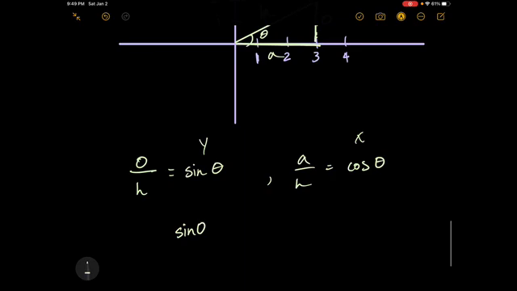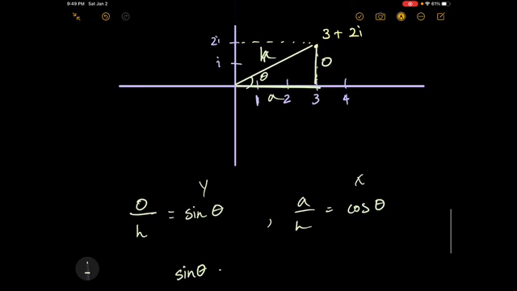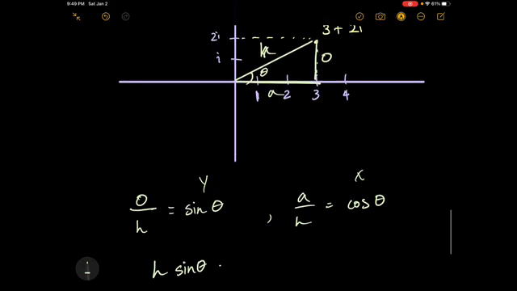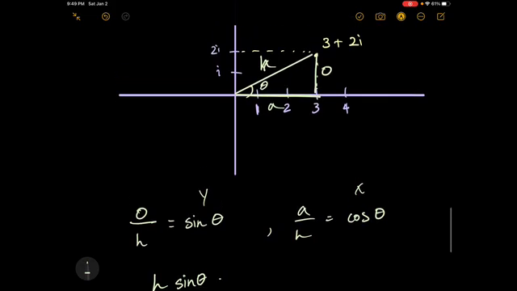So sine theta times whatever this hypotenuse is, whatever the length is, that's actually going to just be 2i. And h times cosine theta, that's actually just going to be 3. And together that defines this point.